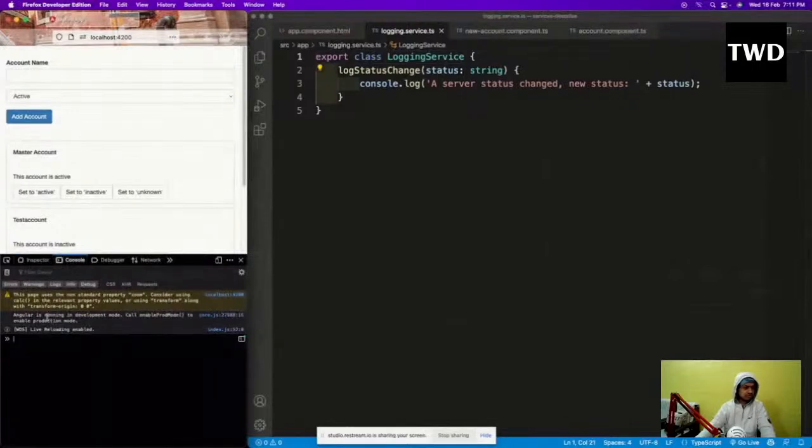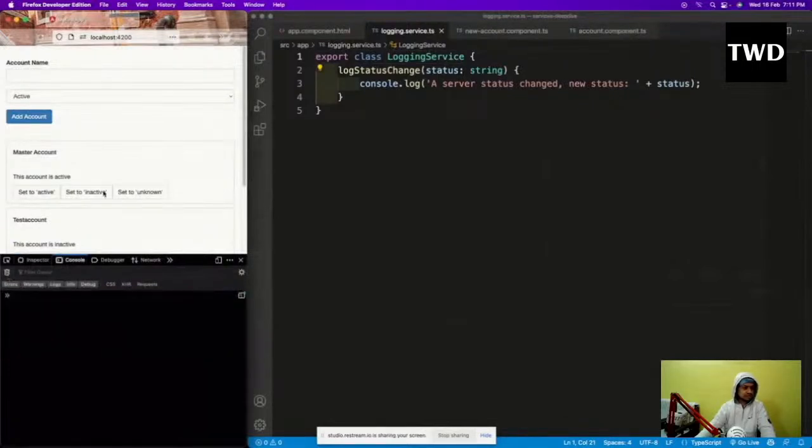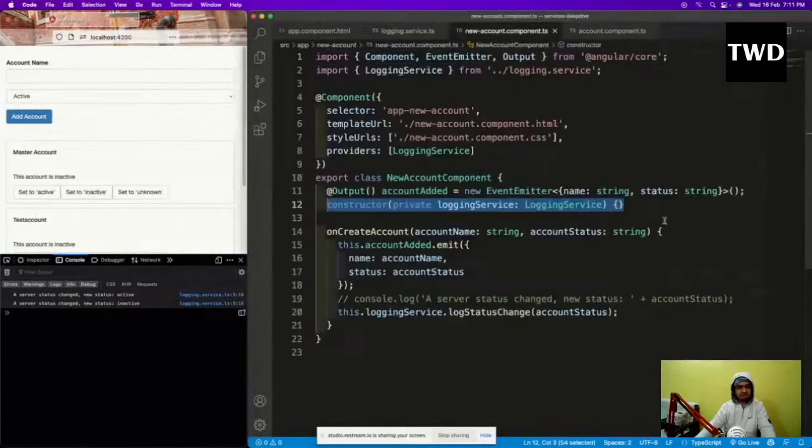See, open in console and let me do this and status is active. Okay, so this is running. And what is this account component? Okay, so server status, this status is inactive.